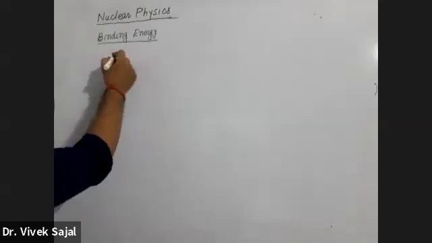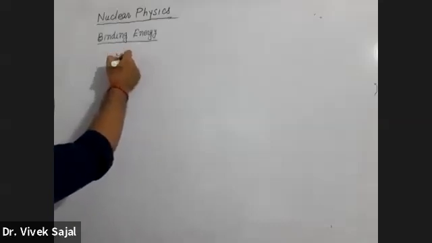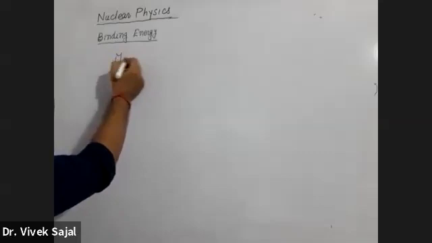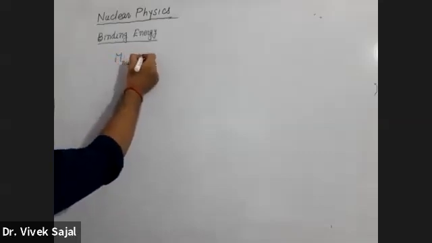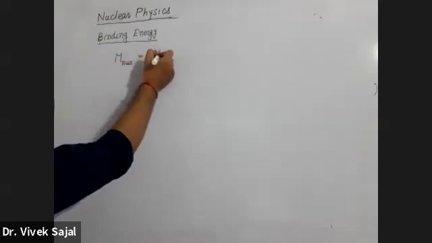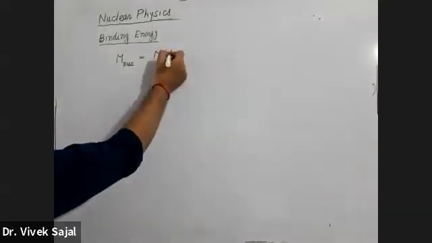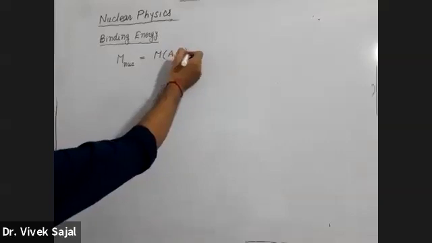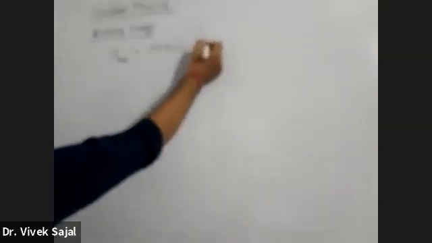So if they are providing us the mass of the atom, then what will be the mass of nuclei? Mass of nuclei will be equal to mass of the atom M(A,Z) minus Z·m_e.